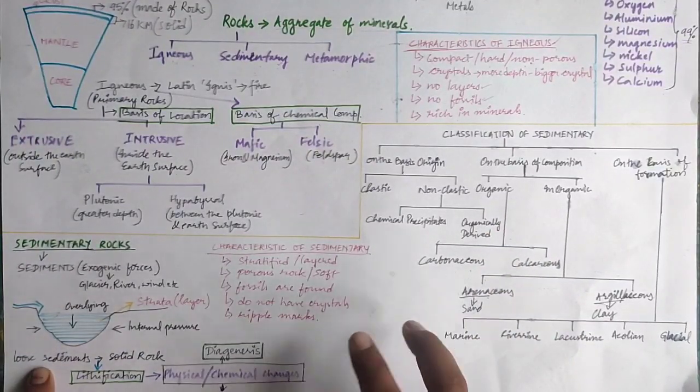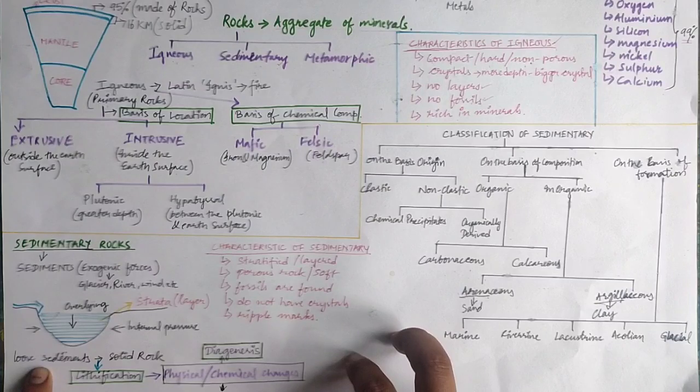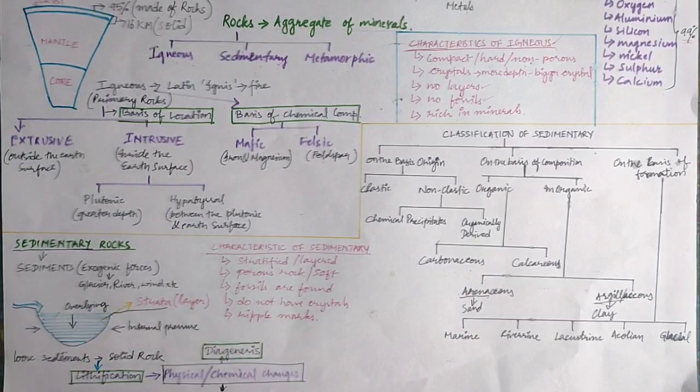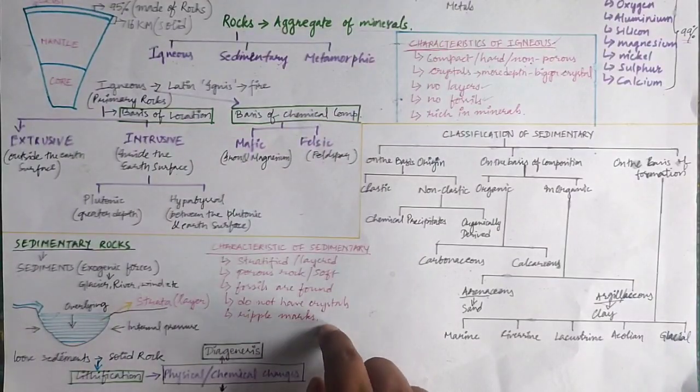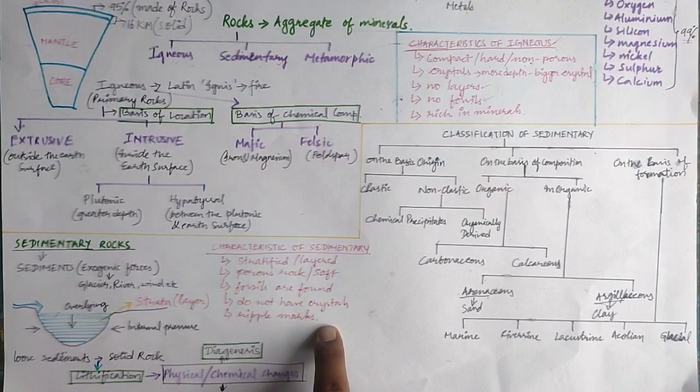Fossils are found. In the igneous rocks, fossils are not found because whatever comes in contact with the fire will be burned down to ashes. Whereas fossils are found in the sedimentary rock because it has been formed by the embedding of different layers, so they remain preserved for a long period of time. Now, they do not have crystals. It has not formed from the solidification of the magma, molten material, so definitely crystals won't be present in sedimentary rocks.